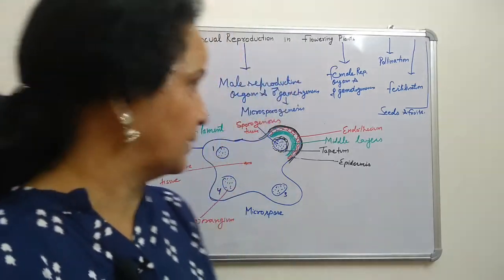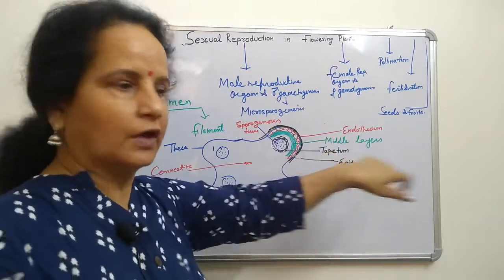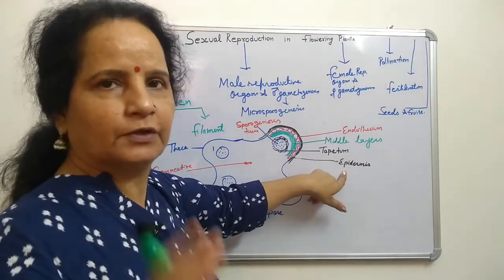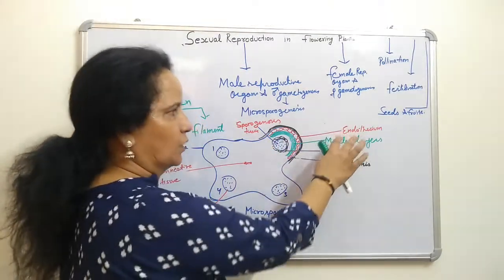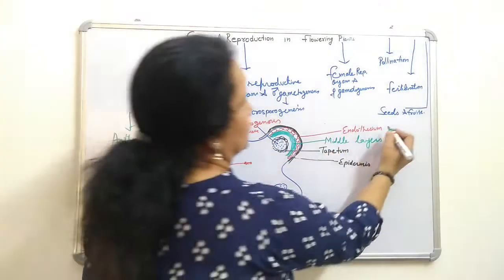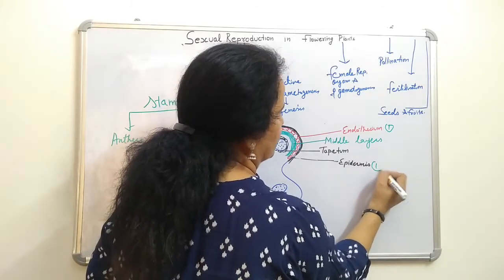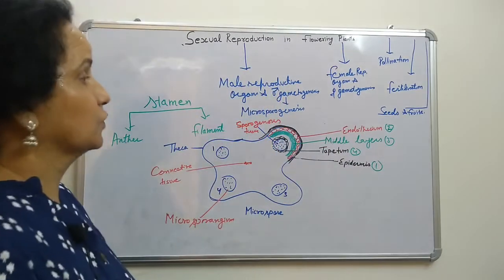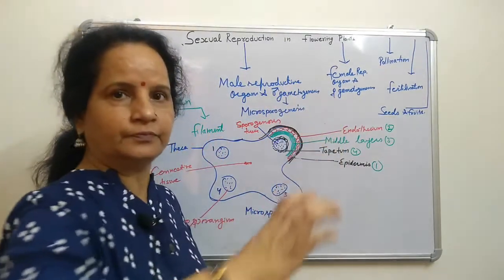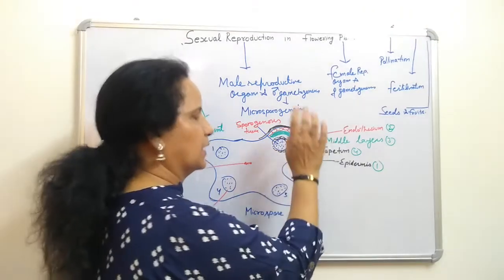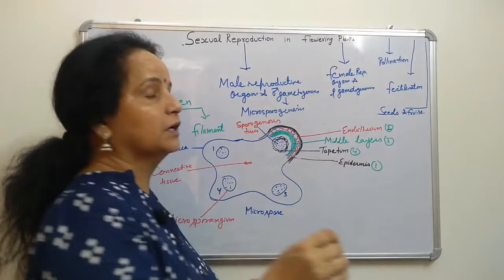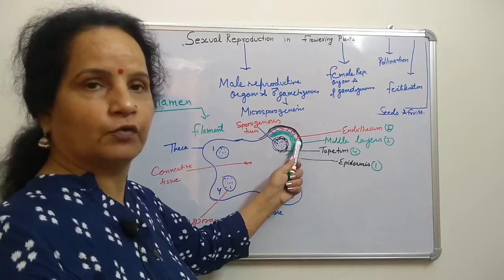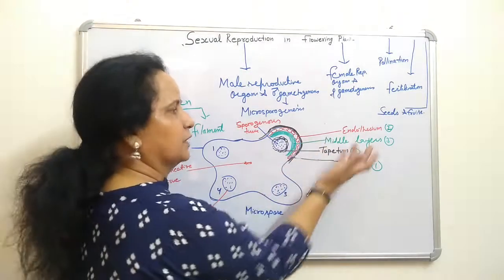Now the function of the 4 layers, one by one. Epidermal tissue, as our skin, is a protective tissue. Endothecium and the middle layers: there are 4 layers in all. The first one is protection. Second, endothecium, along with protection, also helps in the rupturing of the wall so that pollen grains will come out, right? Now the middle layers also provide protection.